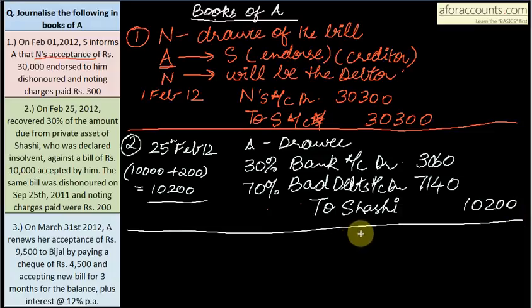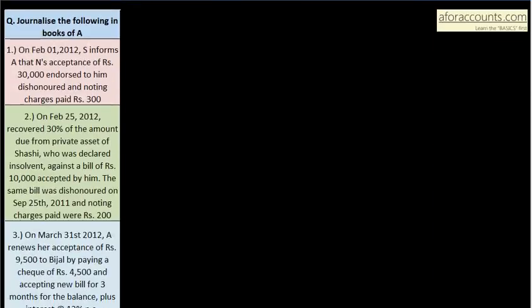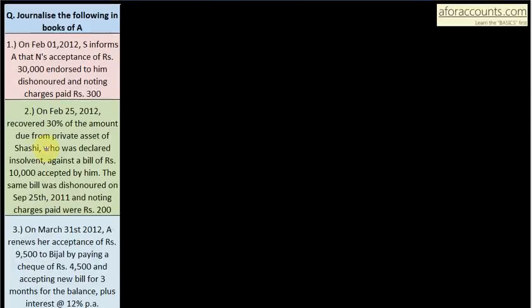And now point number 3. On 31st March 2012, A renews her acceptance of rupees 9,500 to Bijal. Now read very carefully. Who is giving the acceptance?